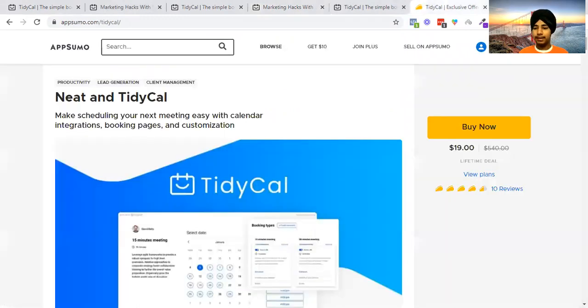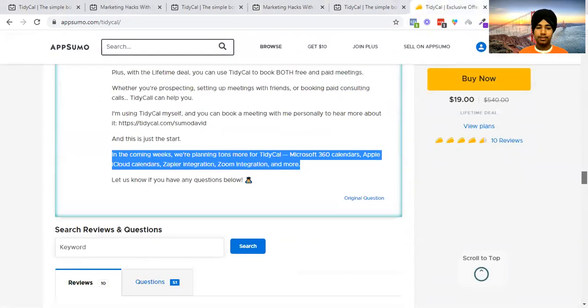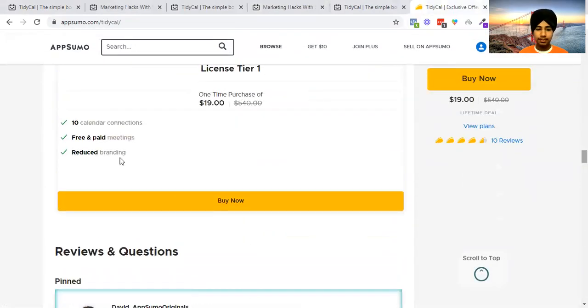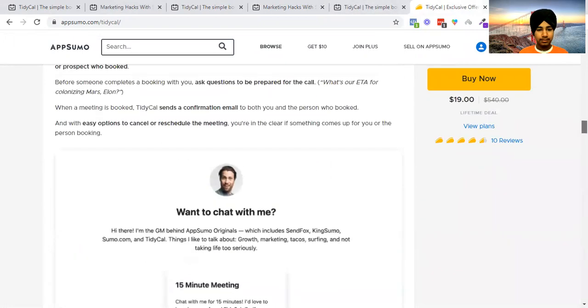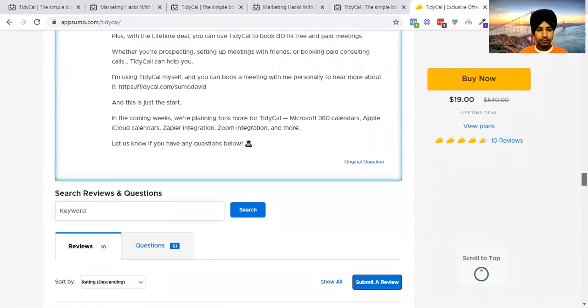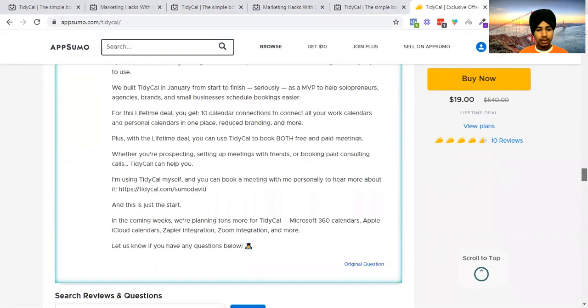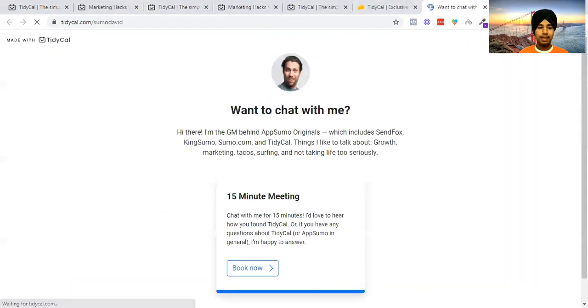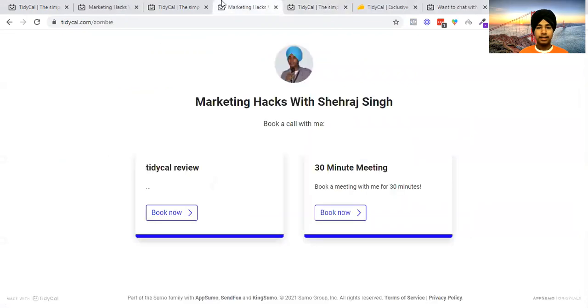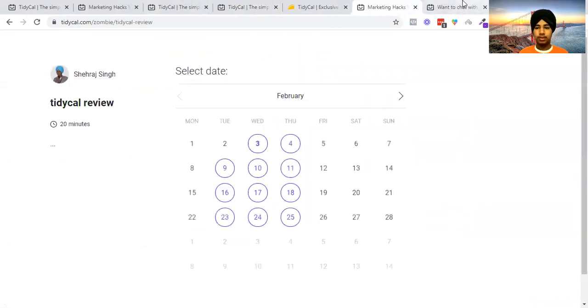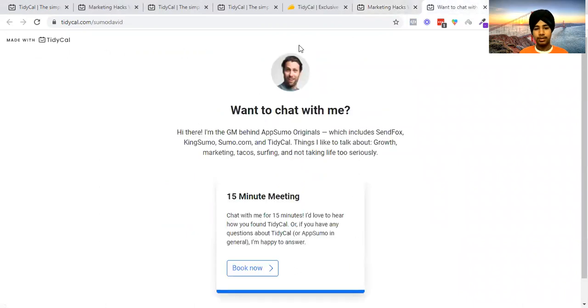And in the Tidical plan as well, they said this is reduced branding. As you can see, this is reduced branding. And if you check this link, here you go. So he said you can book a call with me personally. Basically you will see they have this AppSumo original thing, and if I check out my booking page, what is the difference between both? I'm not having this, so maybe they will give an option like this over here.